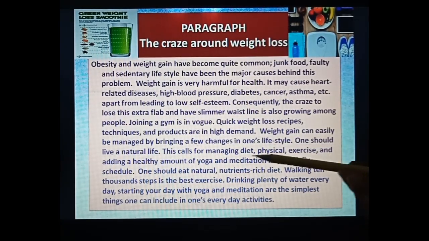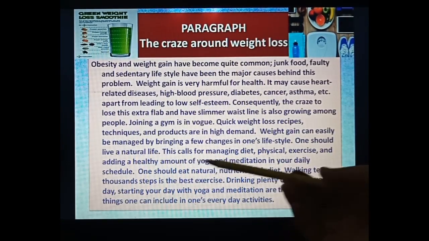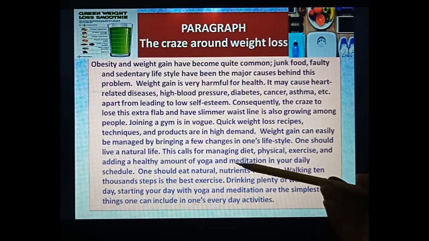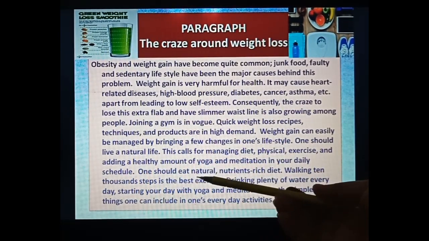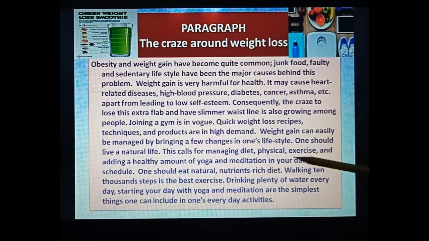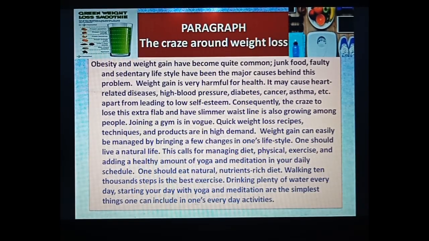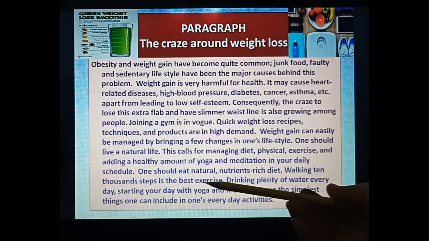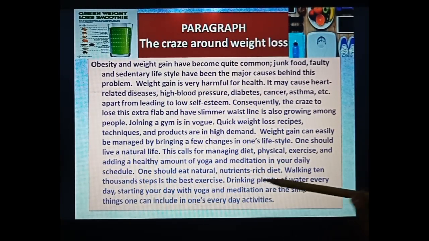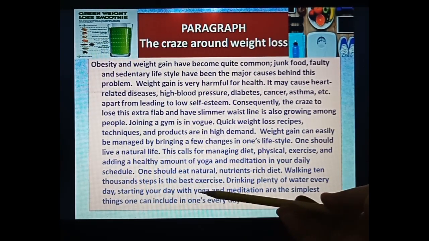One should live a natural life. This calls for managing diet; whatever diet we are having has to be managed. Physical exercise and adding a healthy amount of yoga and meditation to your daily schedule. We have to include yoga and meditation to live a happy, healthy life. One should eat a natural, nutrient-rich diet. Walking 10,000 steps is the best exercise.